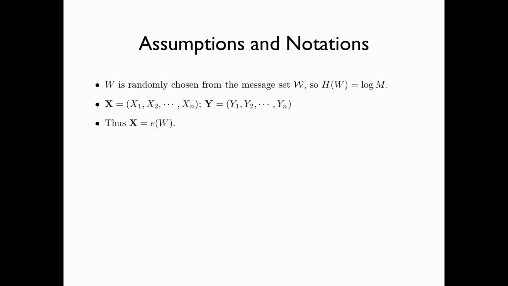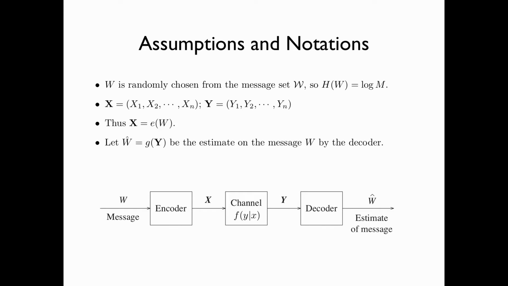Thus, X is equal to e(W). That is, the input sequence to the channel is equal to the codeword corresponding to the chosen message. Let Ŵ equals g(Y) be the estimate of the message W by the decoder. The relations between these random variables are illustrated by the block diagram as shown.